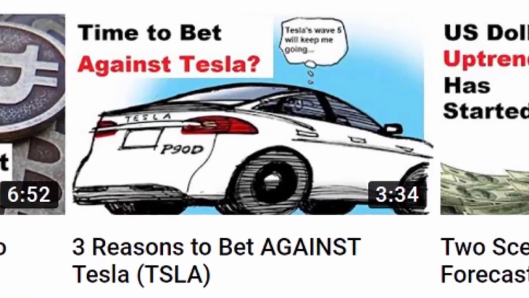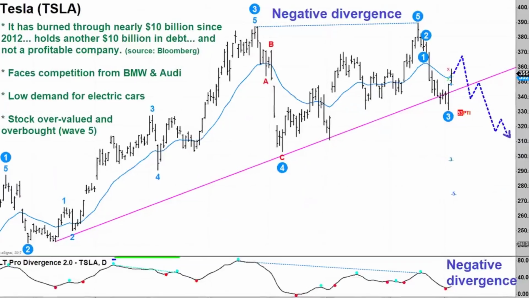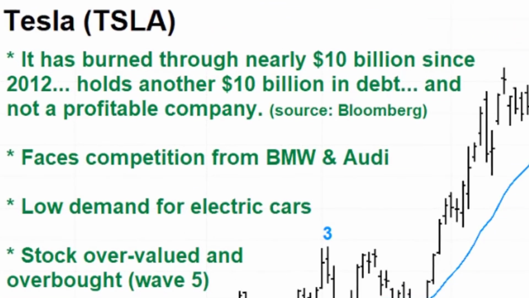I've been warning about this particular stock for a very long time. About a couple of years ago, way over a year ago, in 2017, I think it was, that I warned strongly about Tesla. I said, look, the price of Tesla is way overbought, it's overvalued, and I think its cars are overpriced. Now, don't get me wrong here. I do love Tesla cars.